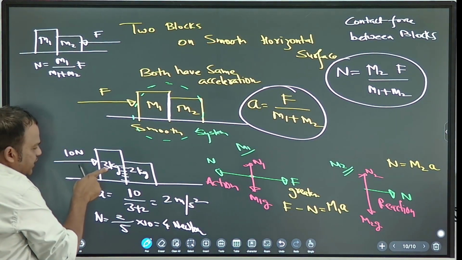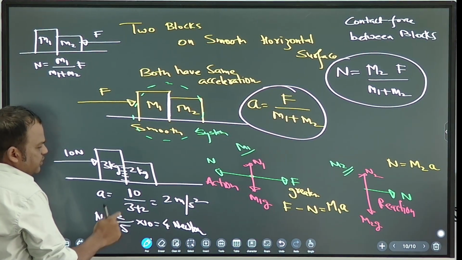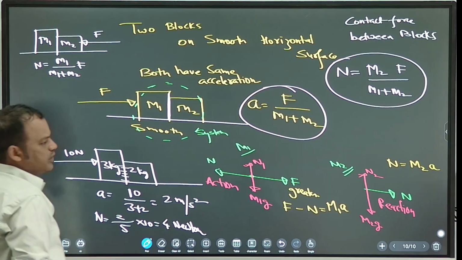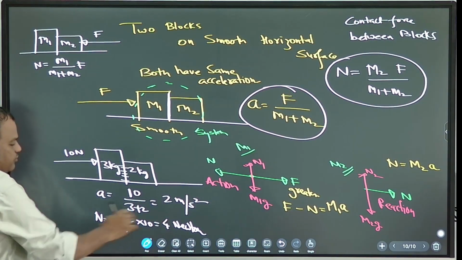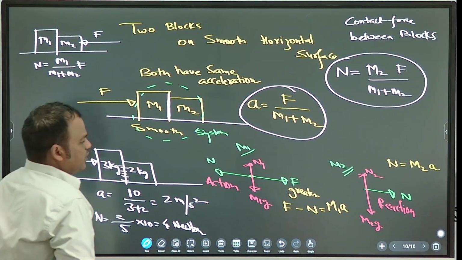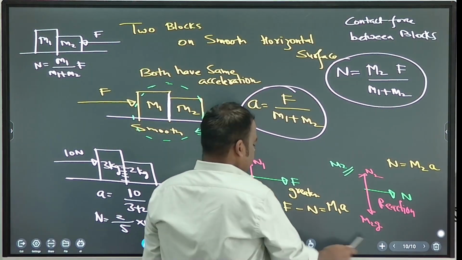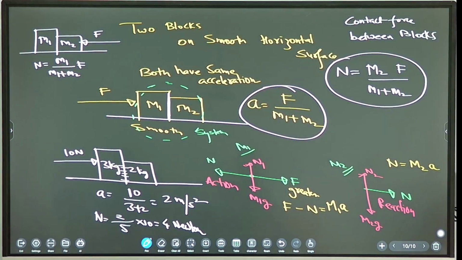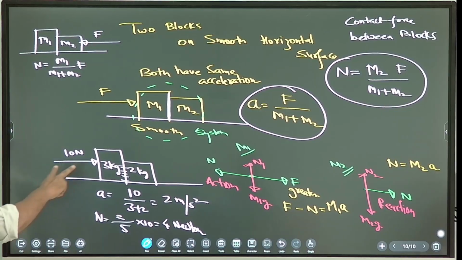Force is acting on 3, so 2 is the numerator: 2 by 3 plus 2 into 10. Clear? Normal force between the blocks is 4 Newton. Understood? Now, one block over two blocks.